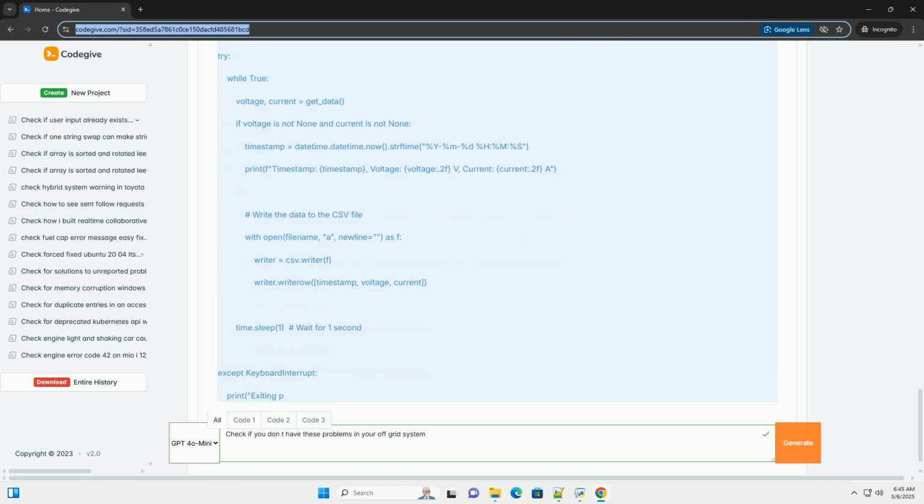6. Check charge controller settings: verify that the charge controller settings, voltage setpoints, battery type, are correct for your battery type. 7. Check inverter settings: confirm the inverter's low voltage disconnect setting is appropriate. Solutions. Increase solar input: add more solar panels, relocate panels to a sunnier location, clean panels regularly, adjust panel angle seasonally.